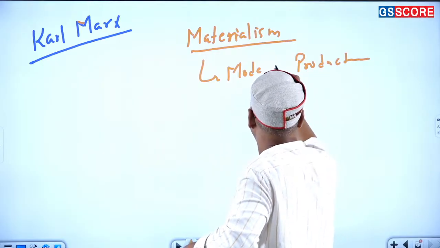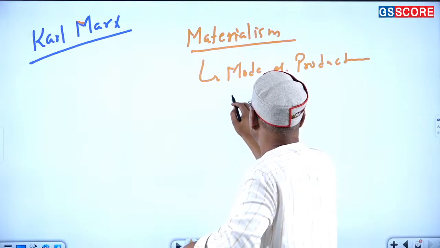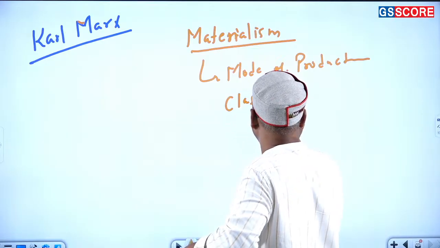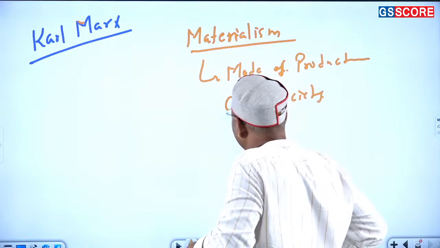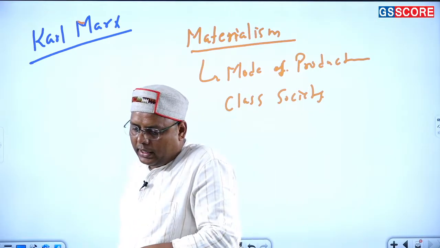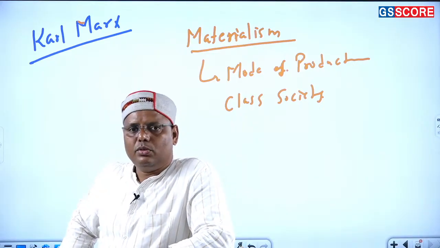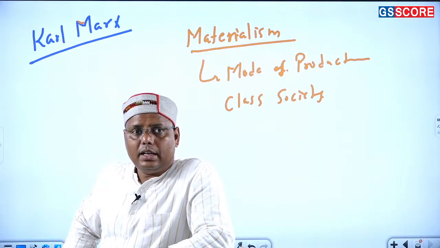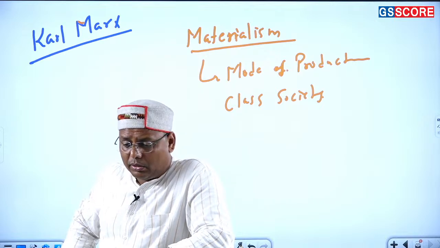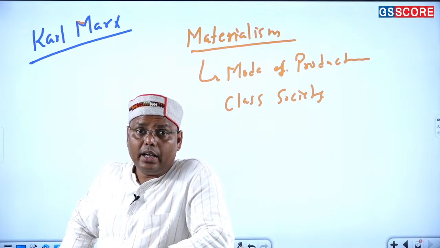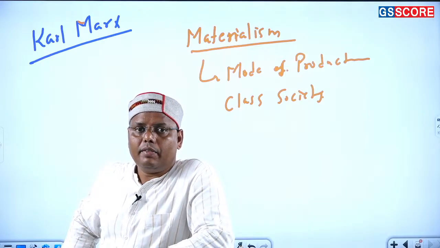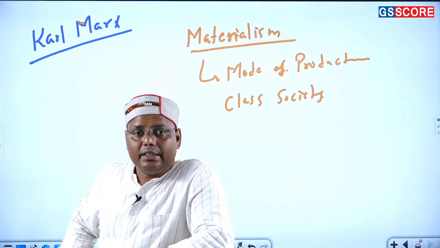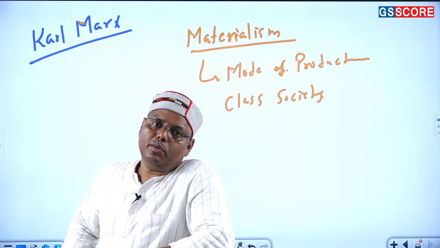He then always talked about the class society which is coming because of this mode of production, because there is one section of the society which controls the mode of production. The section of the society which is controlling it is in the dominant position, and on the other hand the exploitation of the rest of the sections is being done by those who have been controlling the mode of production, right?